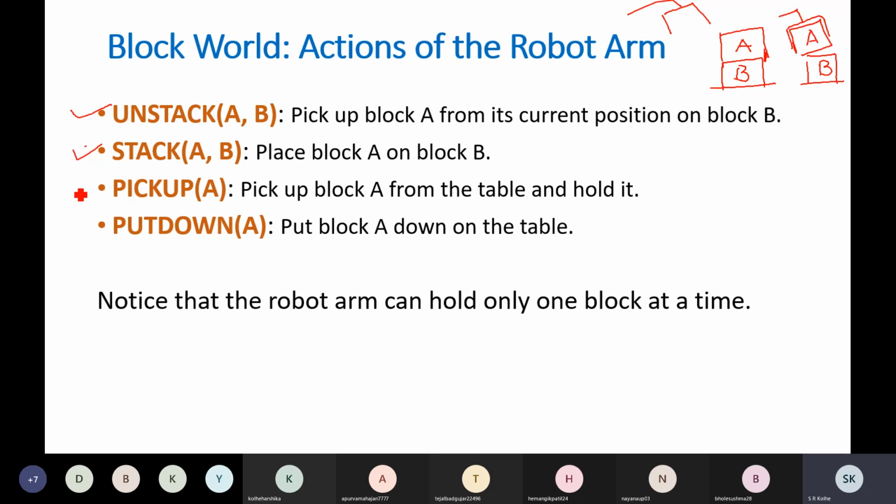Then pick up: pick up block A from the table and hold it. For example, suppose block A is on the table, and we have a robot arm which is empty. After performing the pick up A operation, the output will be that the robot arm will be holding block A. This will be the output after performing the pick up A operation.